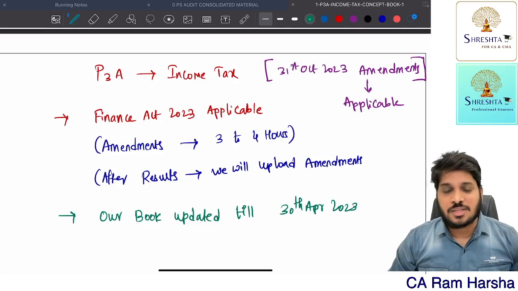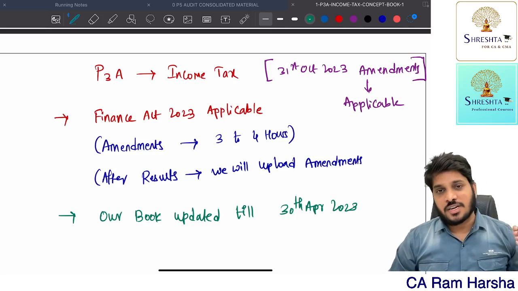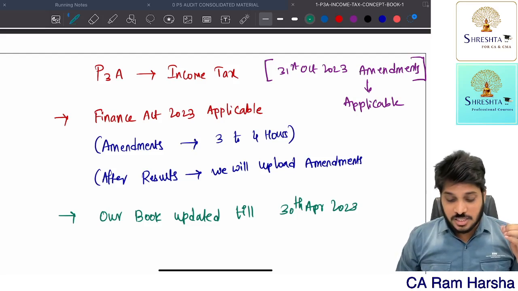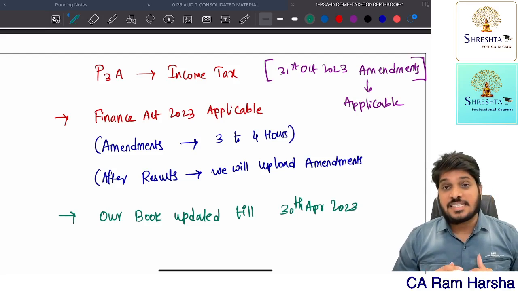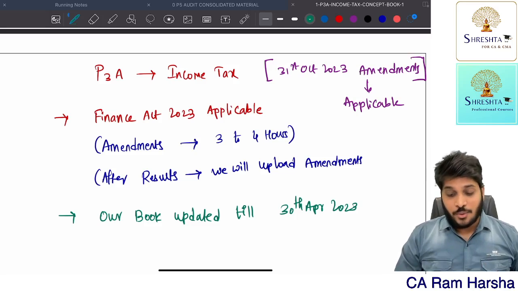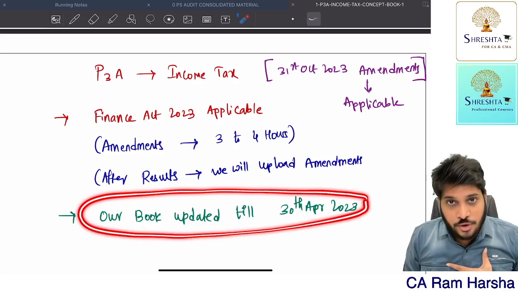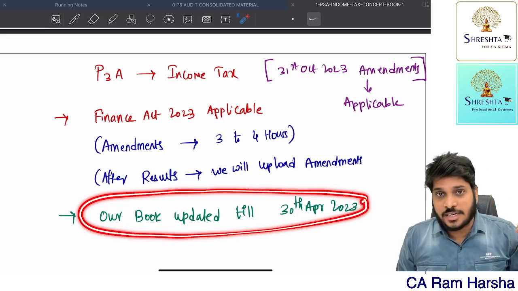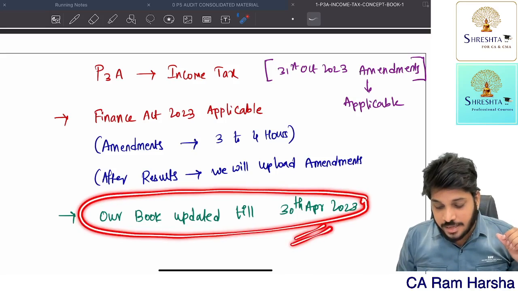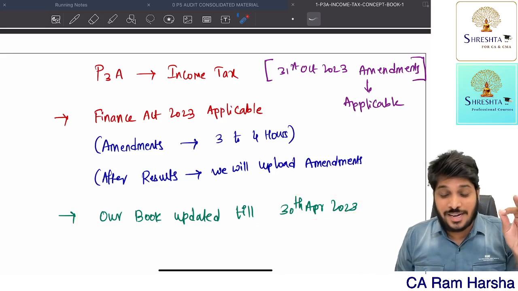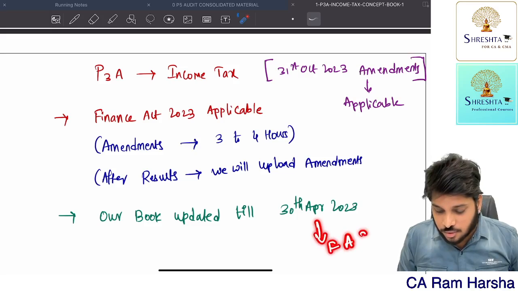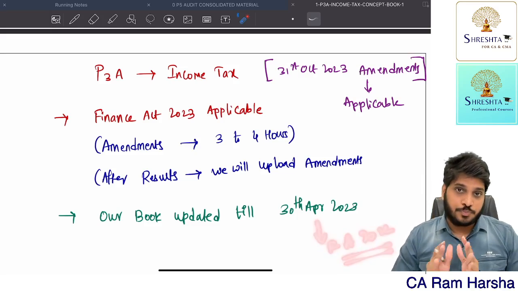So until last month I have made new recordings of income tax, which is based upon Finance Act 2022. Our existing classes and existing material, whoever is following, whoever is downloading from our website or purchasing, that is amended up to 30th April 2023, and that is based on Finance Act 2022.